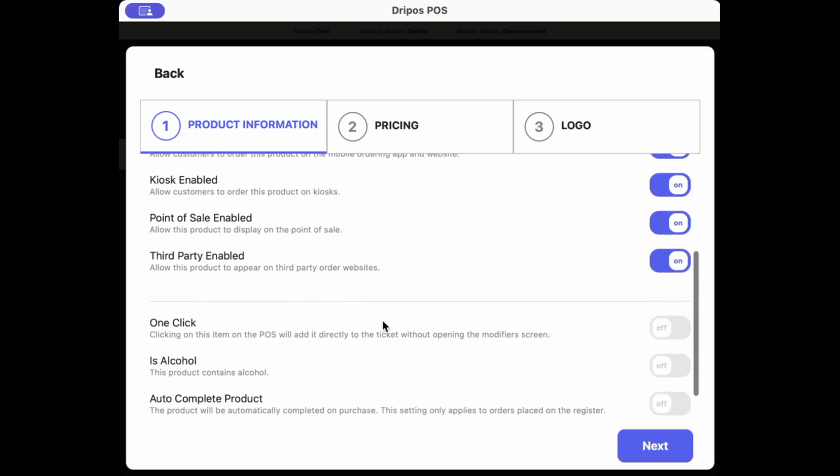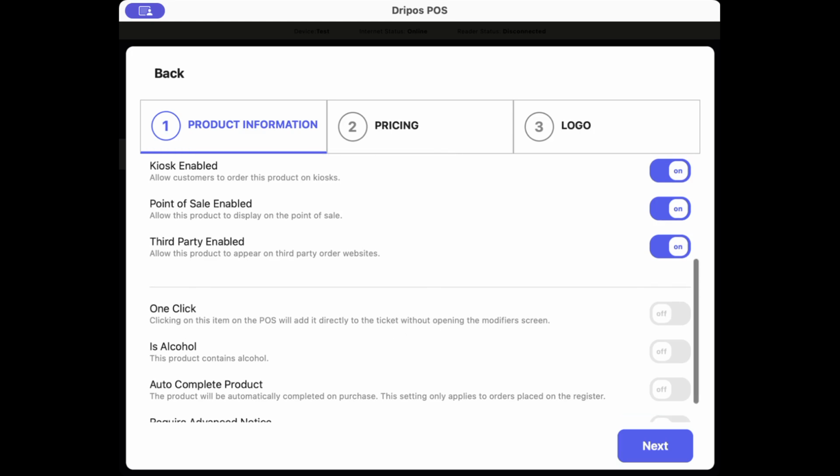Next is one click. If this toggle is turned on, clicking on this product on the point of sale will directly add it to your cart without opening up the modifier screen. So if you want that, turn it on. If you don't, just turn it off or leave it off.